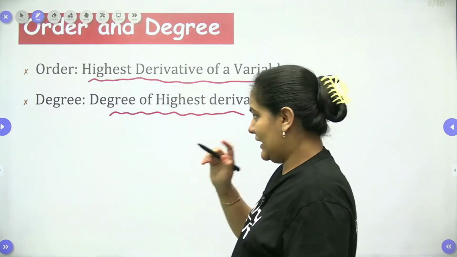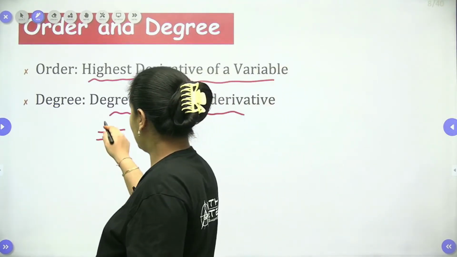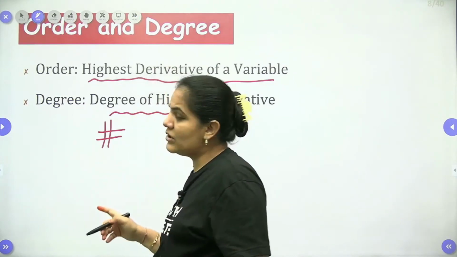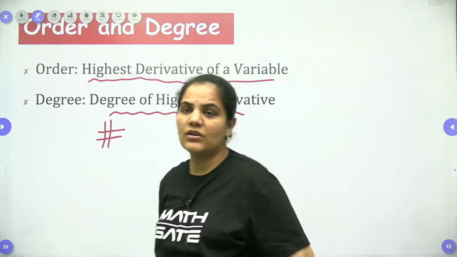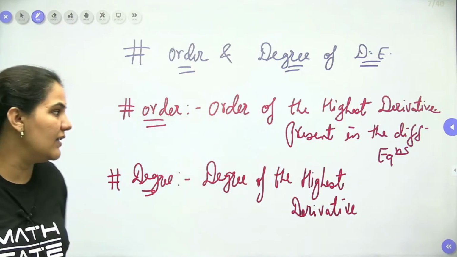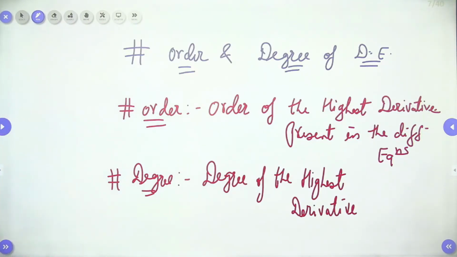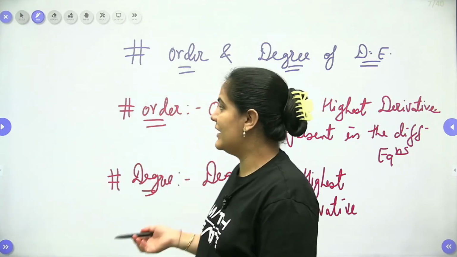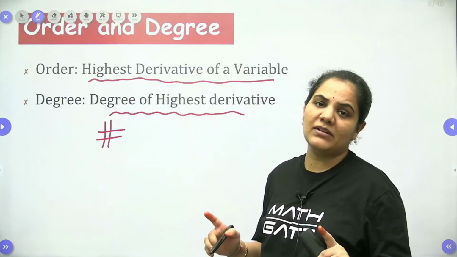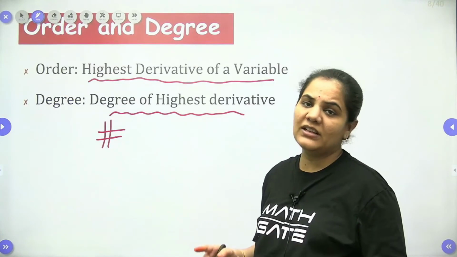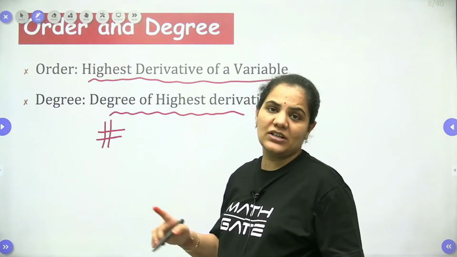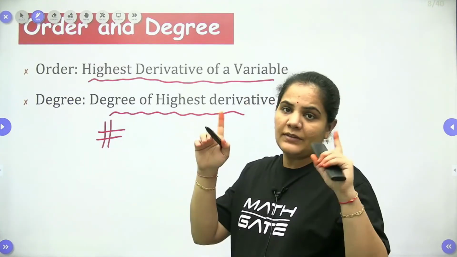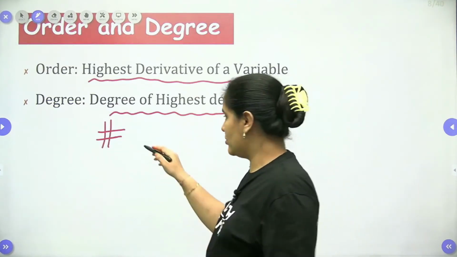Now let's write down one important thing, dear students. Whenever you find the order and degree, be careful about one thing: the powers should not be in fractions.